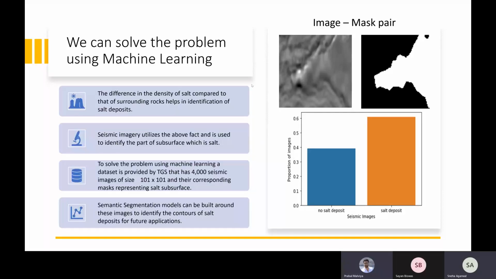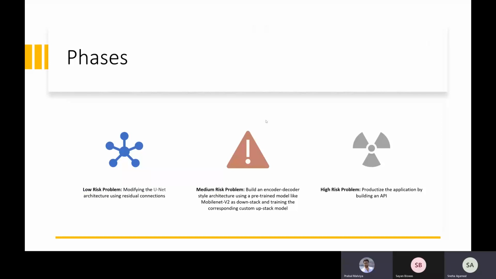Clearly, from these images, it can be inferred that it's not easy for human experts to make accurate mask predictions for the seismic images. Hence, we make use of semantic segmentation to help us with the task. Also, we see that we have around 40% images that have no salt deposits and 60% images that do contain salt deposits. Next, Sayan will take you forward.